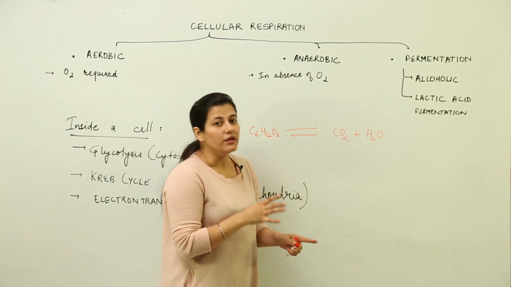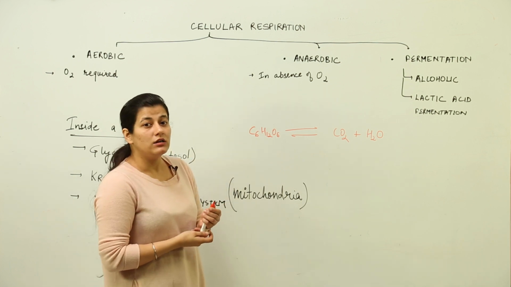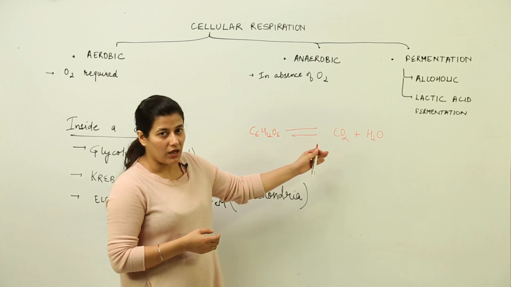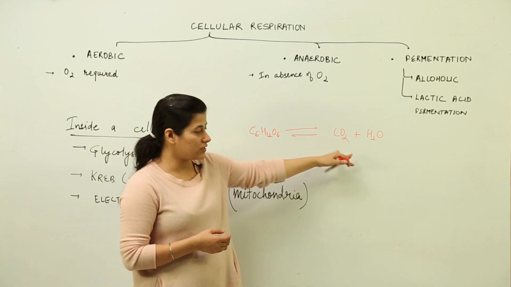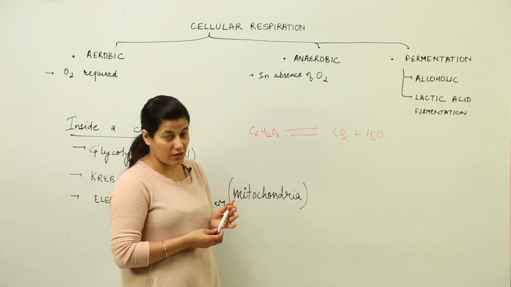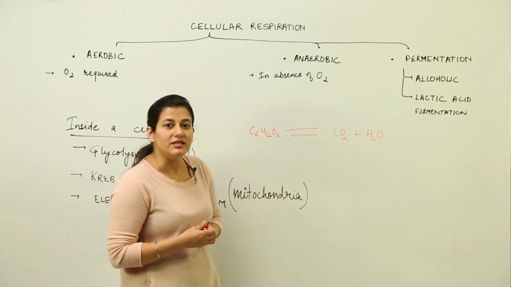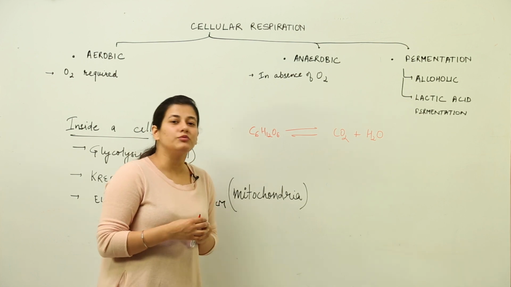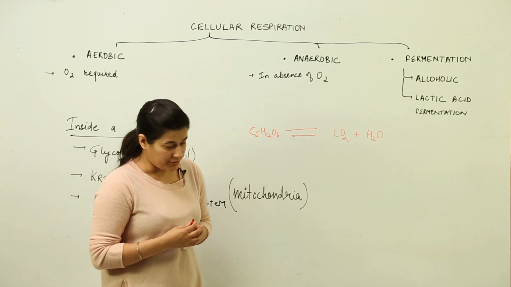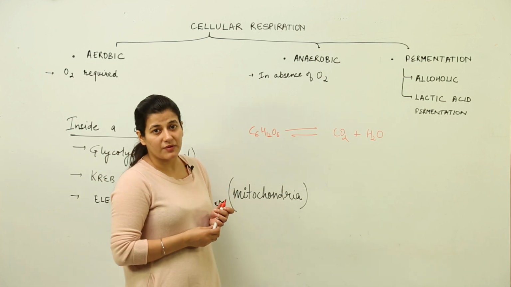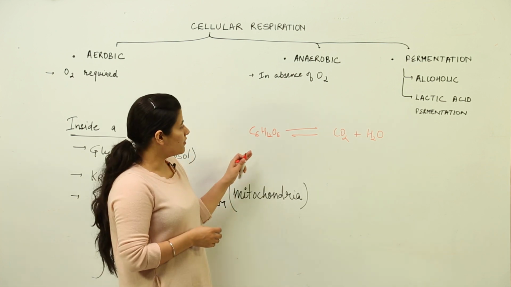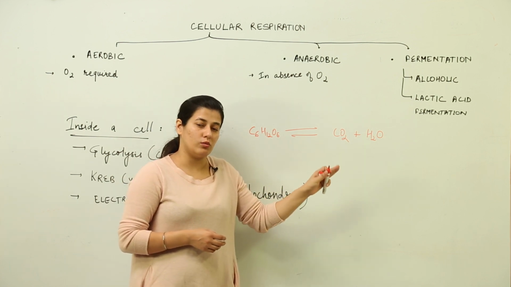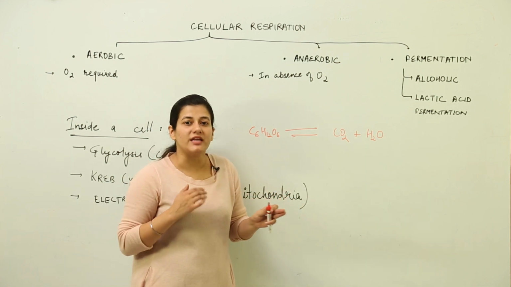So please remember, respiration is a biochemical process, not just a chemical process, a simple breakdown giving out these outcomes. No, it is not a chemical process, it is a biochemical process in which a lot of enzymes present inside the cell are involved and the energy is given out in the form of ATP. So what is cellular respiration all about? You have a molecule of glucose. It has to be broken down into carbon dioxide and water by a multi-step process.